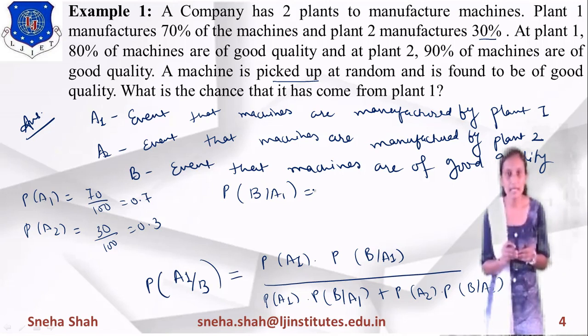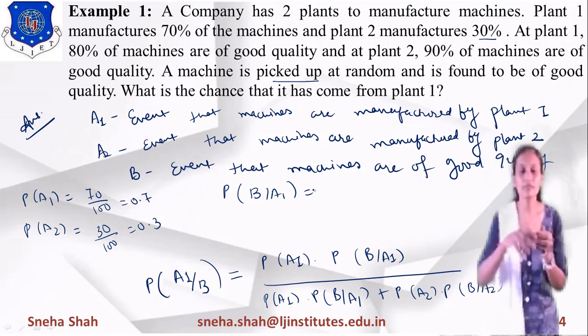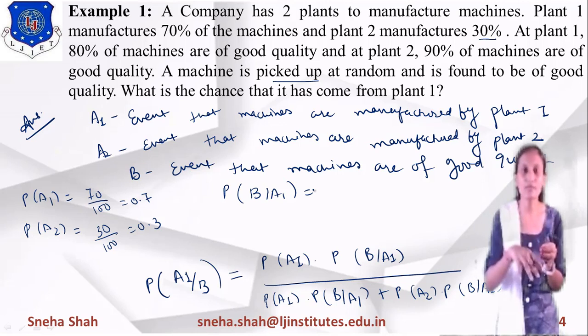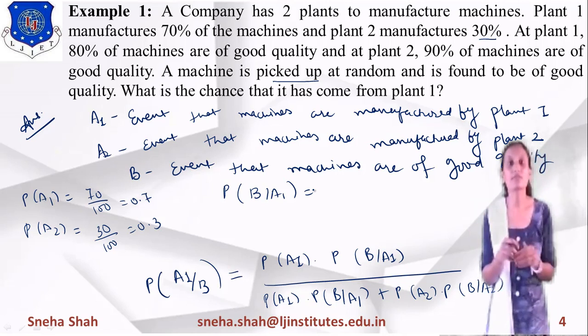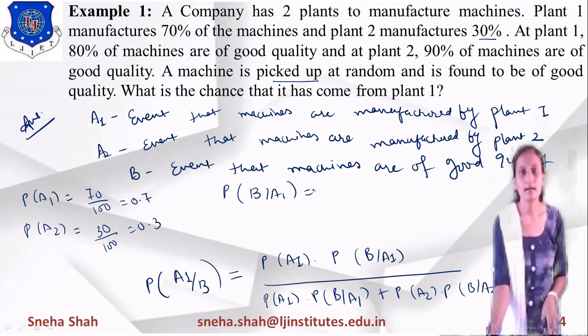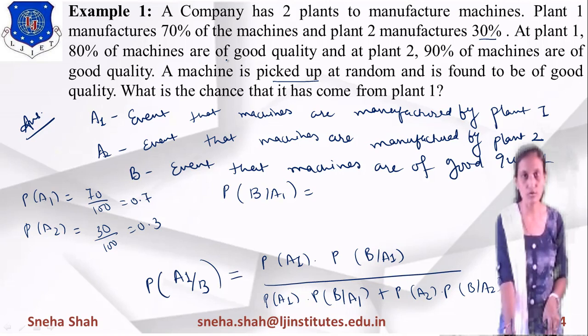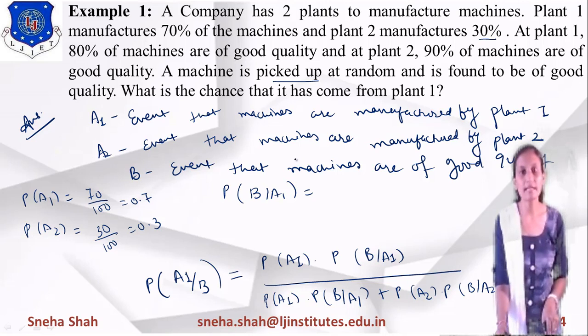Probability of B given A1 means if we are selecting a machine from plant 1 which is of good quality, then at plant 1 80% of machines are of good quality, right? So its probability is 80%, so 80 divided by 100 means 0.8.